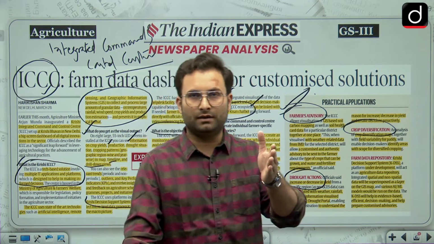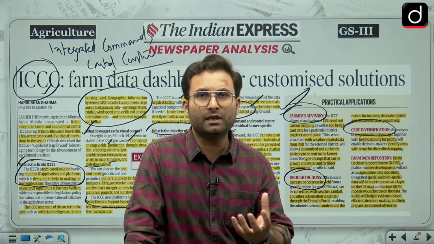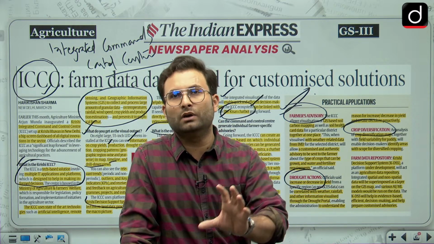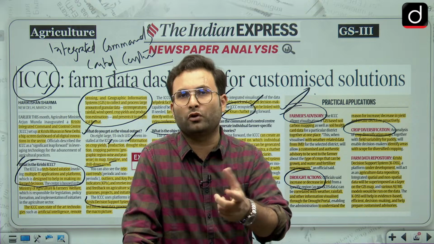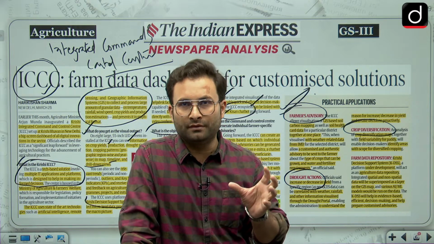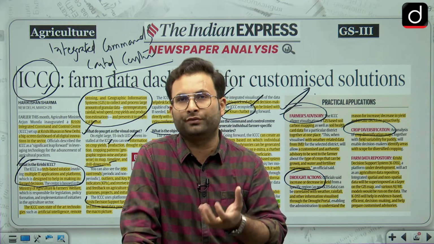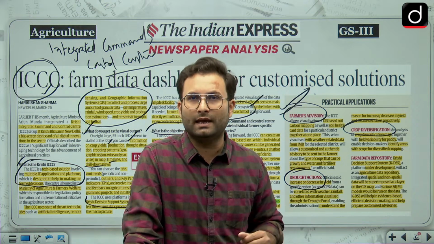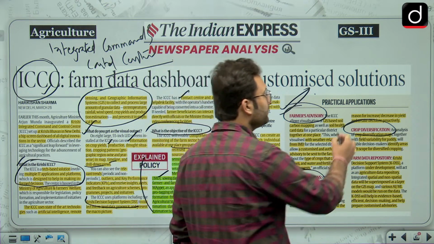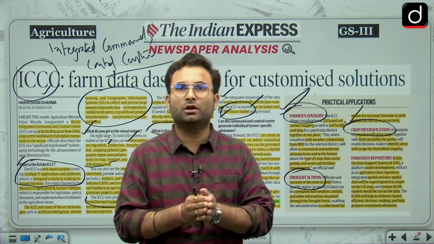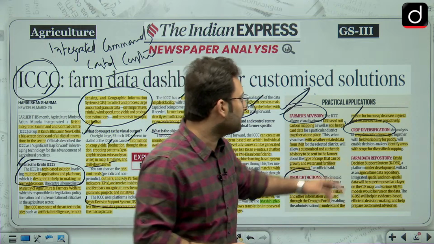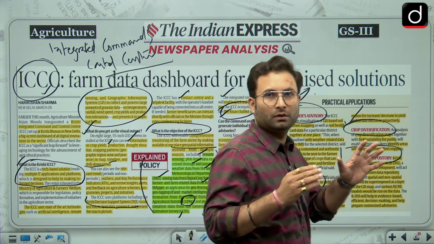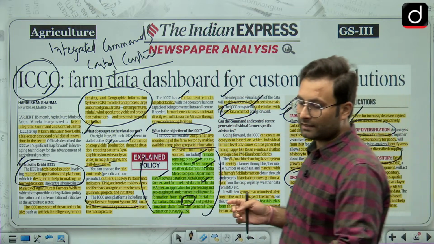Let's say there is a crop which requires more nitrogen. Okay. So in the first cycle you have gone for that crop, in the second cycle you go for a crop which is more likely to take phosphorus. Other than that, in one cycle you can go for rice, which will take a lot of water from the ground, and in the next cycle you go for, let's say, some kind of millet which is not taking as much water. So that is why crop diversification will help you make sure that your land keeps its fertility. Okay. Then farm data repository: all the data related to that particular farm can be collected at one particular place, and that will act as a repository.